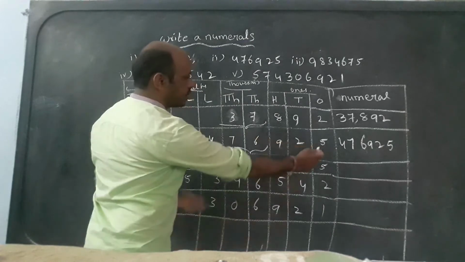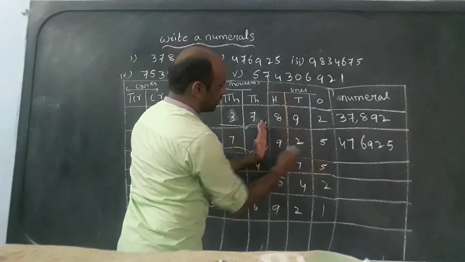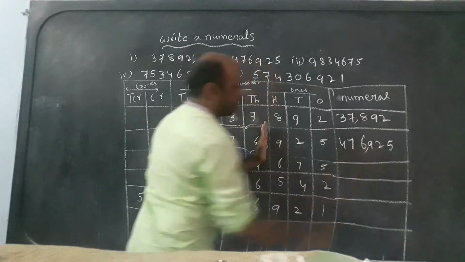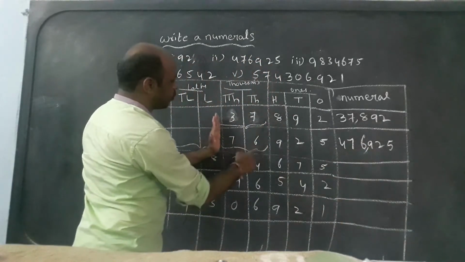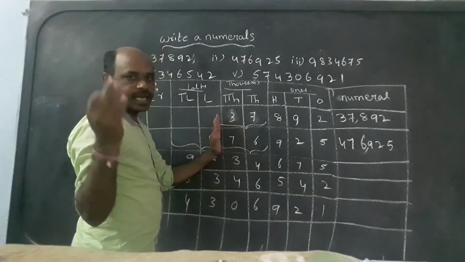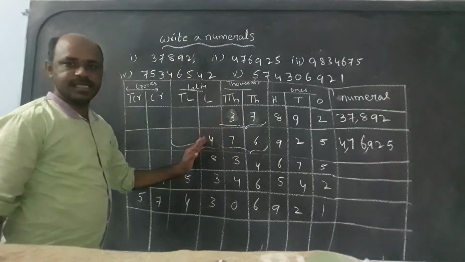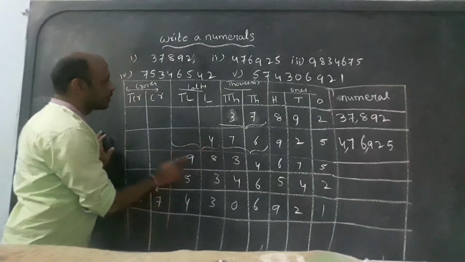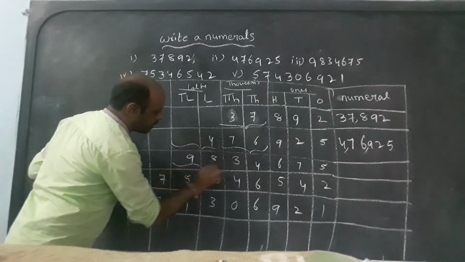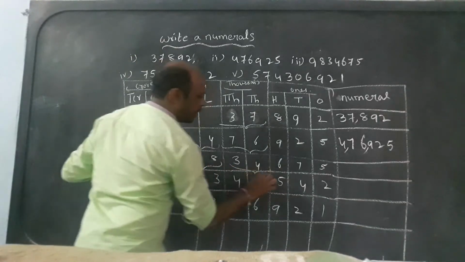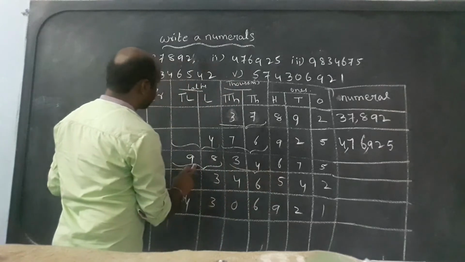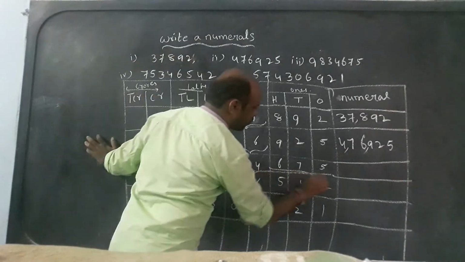76,982. See, the first 3 digits are the ones place. Again the thousands period: 2 digits are there. Then the lakhs period has only 1 digit. Next question: lakhs period, thousands period, and ones period.